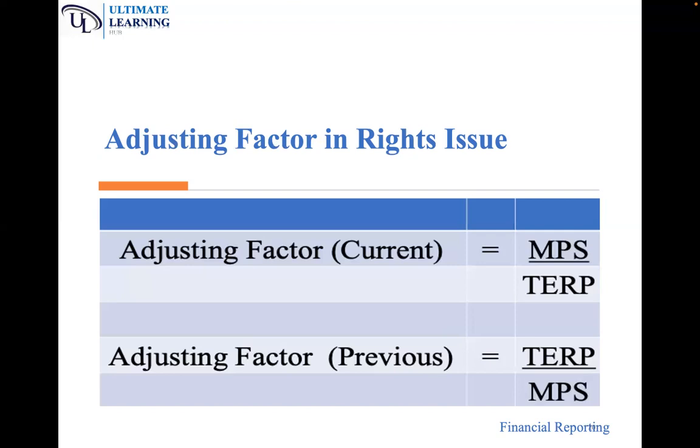When we issue a rights, we are issuing it at a price below the market price. Therefore, the average price of the shares will reduce because new shares were introduced with a lower share price. This average price of the shares after the rights issue is what is known as the theoretical X-right price, which we normally abbreviate as TAP. To get the adjusting factor in the current year, you divide MPS by TAP. And the adjusting factor in the previous year is TAP divided by MPS.